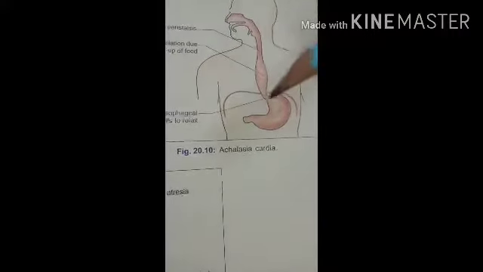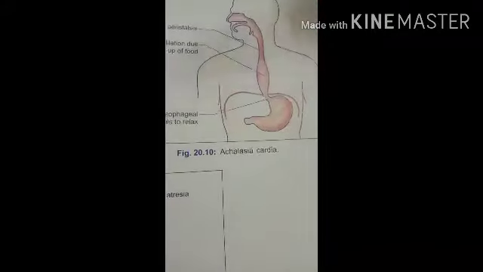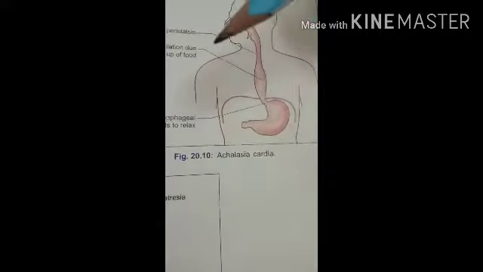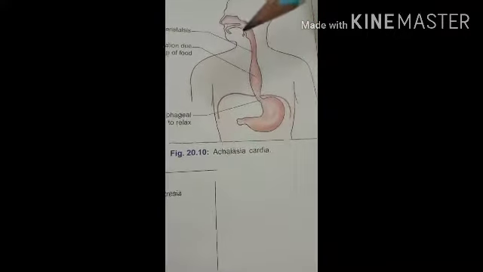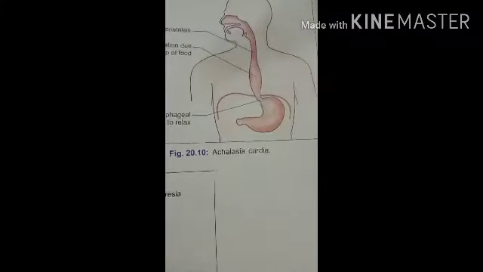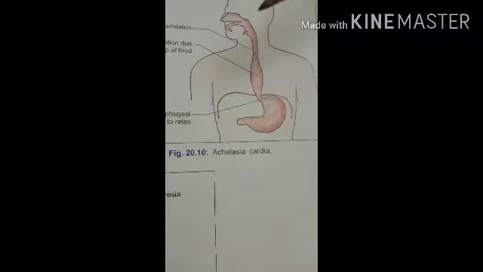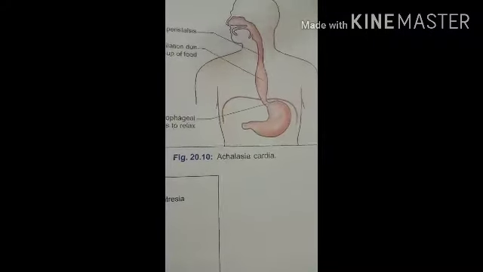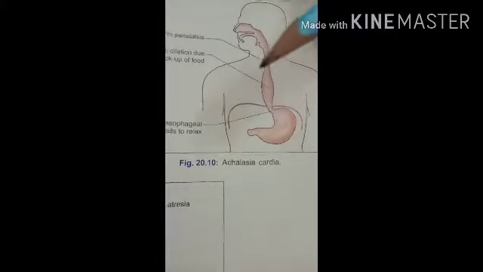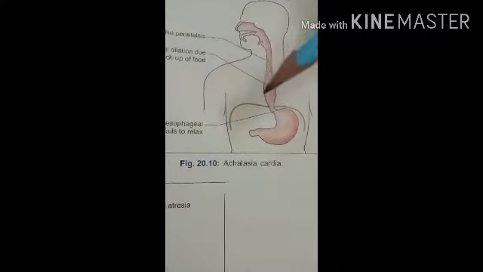The left gastric vein drains into the portal vein, and the other veins of the esophagus drain into the hemiazygos in the thoracic cavity, which is continuous with the superior vena cava through the azygos vein. So the superior vena cava drainage is the systemic circulation, and the portal vein drainage is the portal circulation. So it is the site of portosystemic anastomosis.